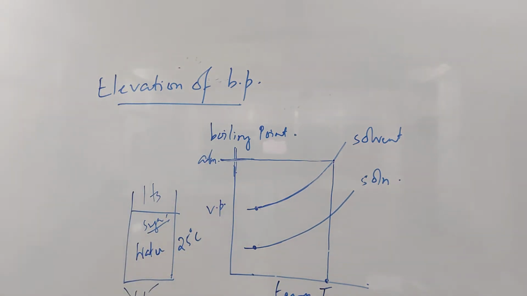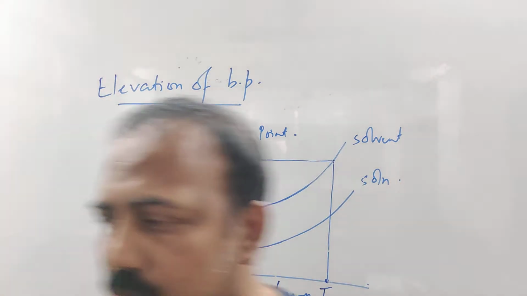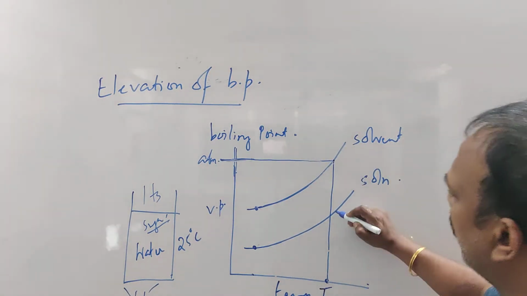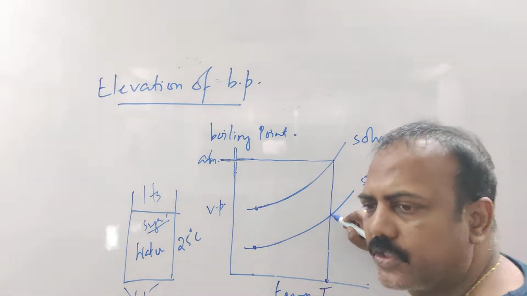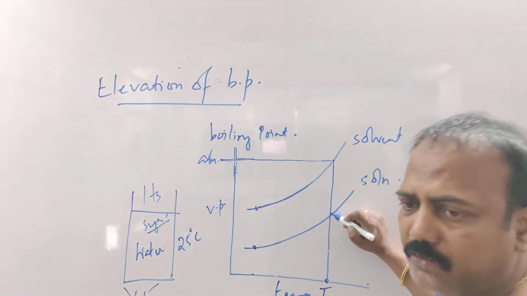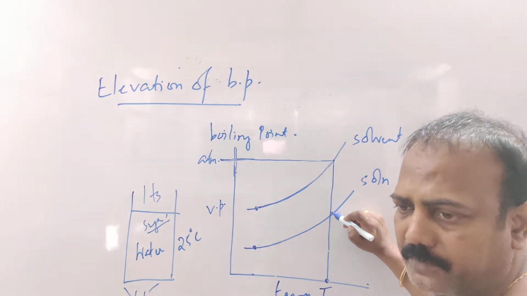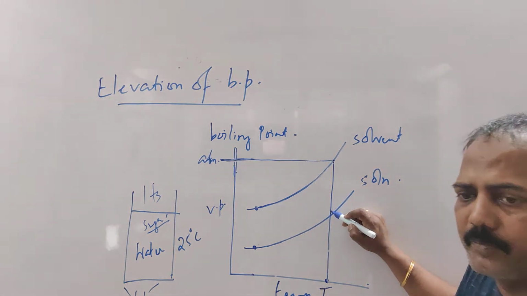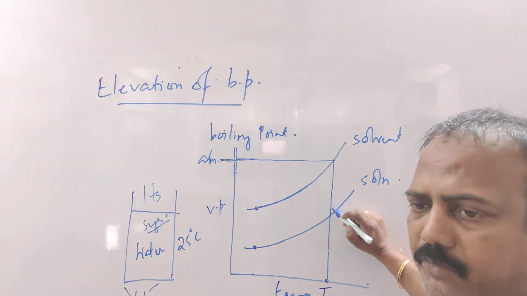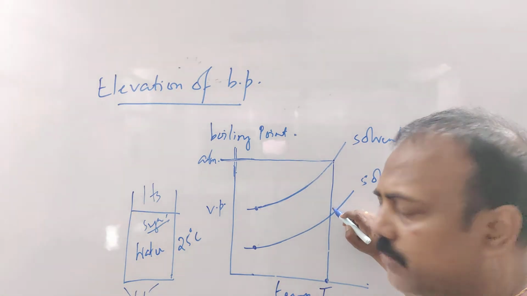Why won't the solution boil? The solution won't boil because the vapor pressure of this solution is not equal to the atmospheric pressure yet. I told you, boiling point means the vapor pressure of the liquid must be equal to atmospheric pressure.